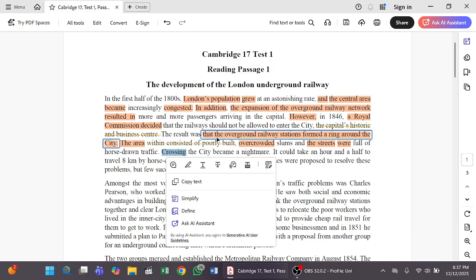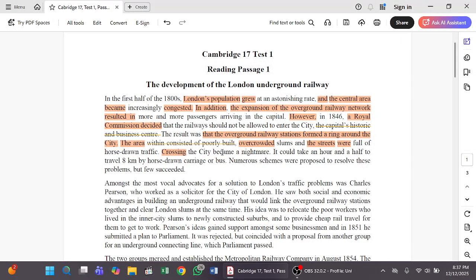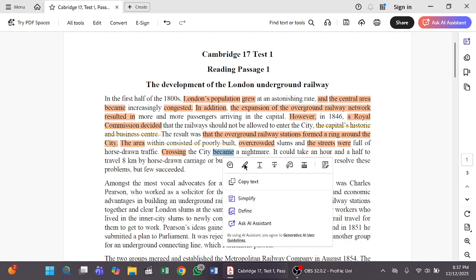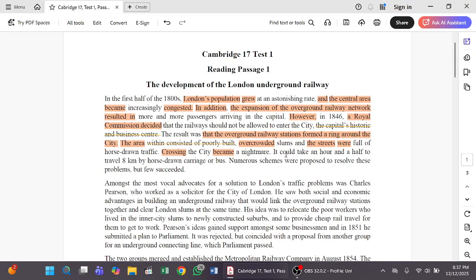So what about crossing the city? Crossing the city became a nightmare because there was a lot of traffic, and people couldn't move properly, which caused various problems. So this is the positive idea and these are the negative ideas, where they mention overcrowding and many other problems.